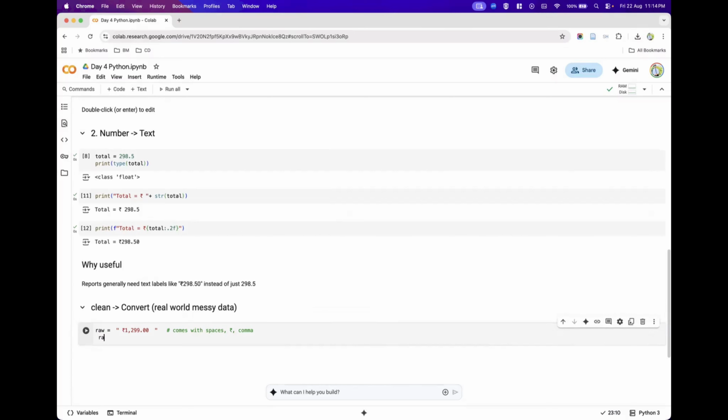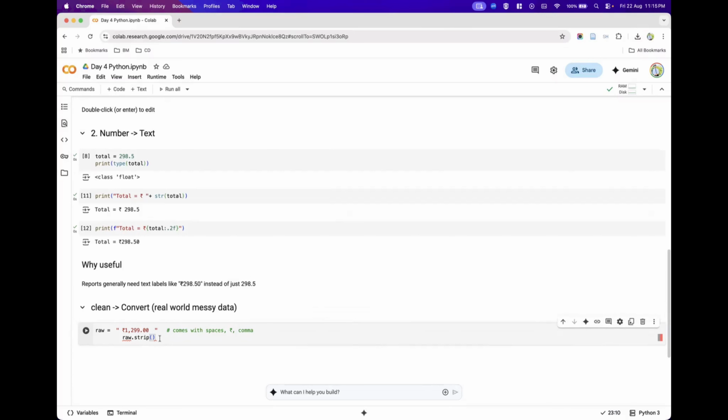I will call the variable name we created, raw. In that raw variable, I have a function by name strip. What is this strip doing? Remember, anything you place inside double quotes is treated as a string data type. In the string data type in Python, we have a strip function that we discussed yesterday, where it will remove the space before the string and after the string, that is left side space and right side space.